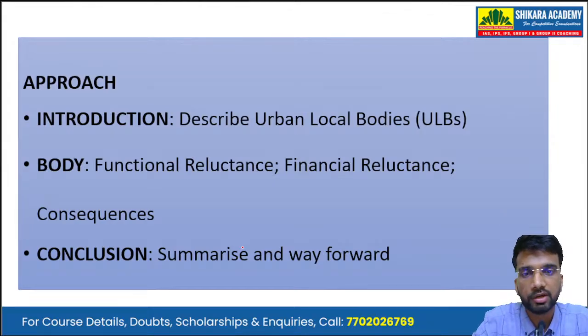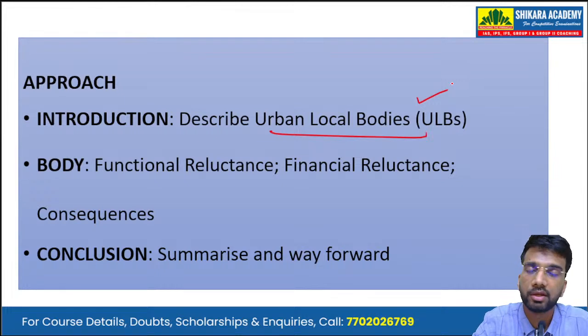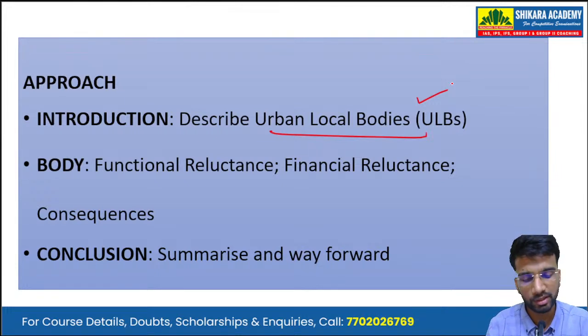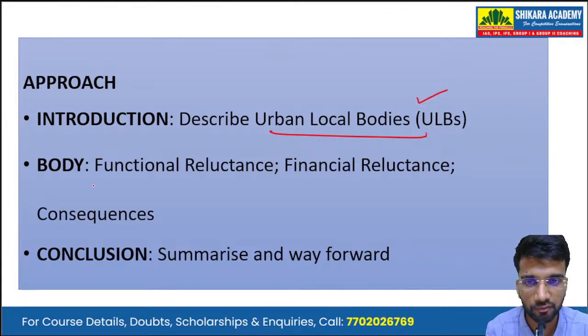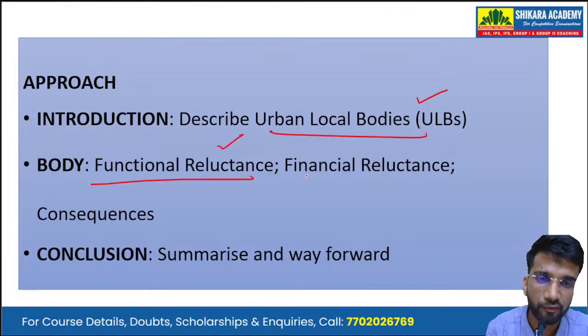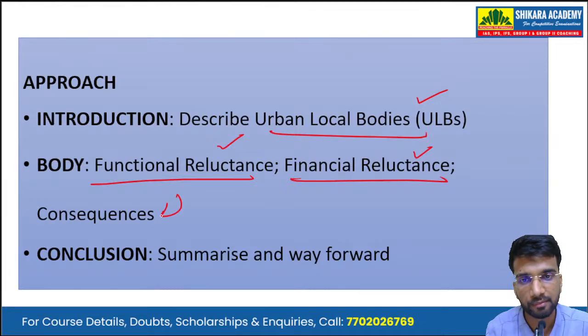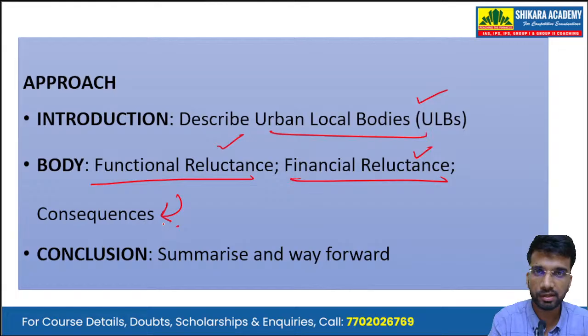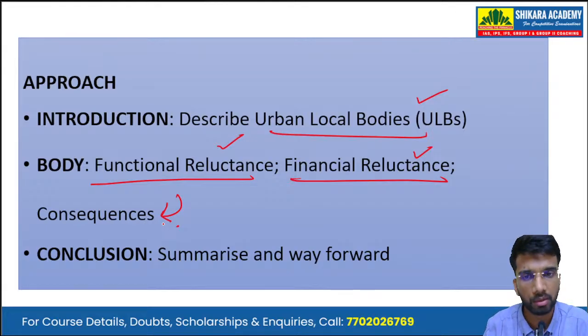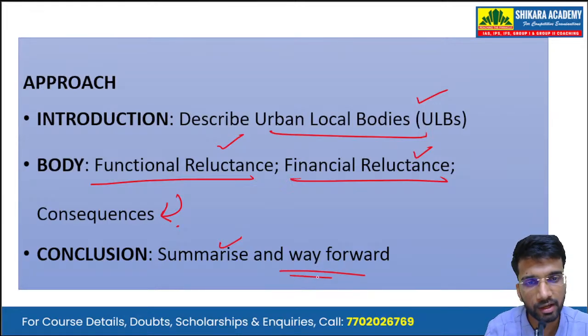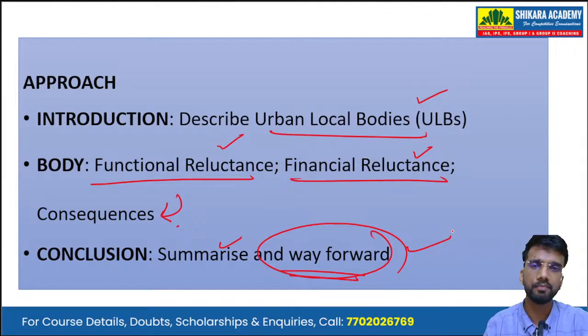So seeing the approach, in the introduction, we describe the urban local bodies and the constitutional provision regarding them. Then in the body, we address the demand of the question by writing the functional reluctance of the states, the financial reluctance of the states, and the resulting consequences. Okay, what harm these reluctances of the states are doing to the urban local bodies. And then in the conclusion, we summarize the answer and provide a way forward.